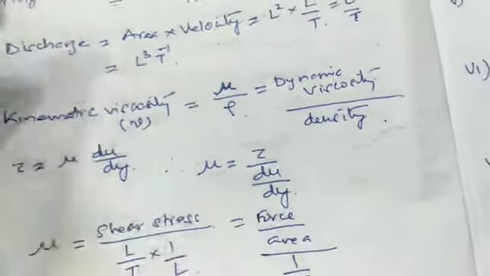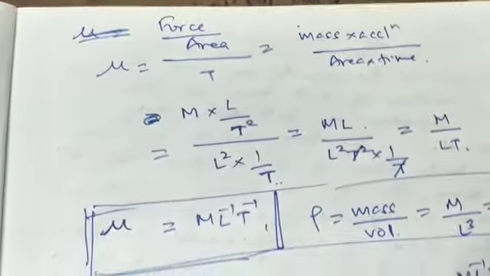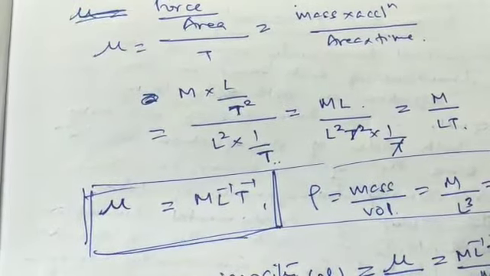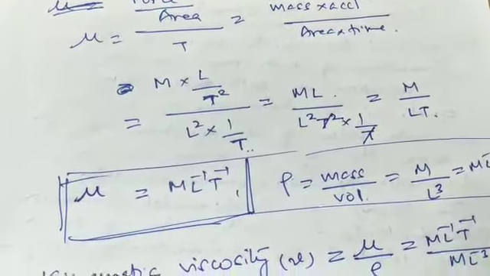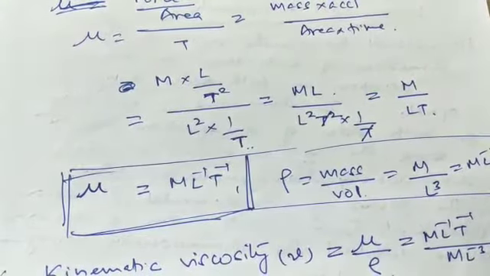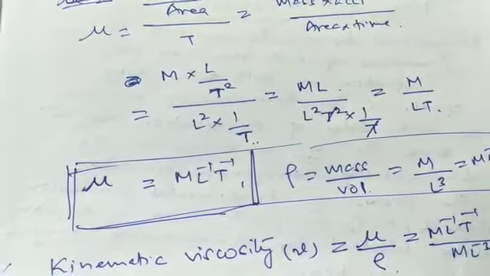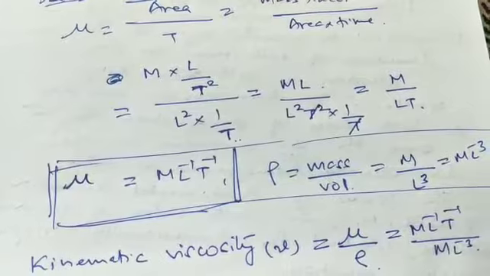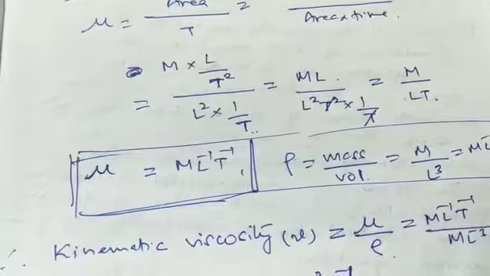So if you simplify this further, mu is equal to force by area. Force is mass into acceleration. So mass into acceleration, and the area comes in the denominator. So mass into acceleration by area into time. If you further simplify, you will get M into L by T square for acceleration, area L square into 1 by T in the denominator. So T square cancels. What you get is M L by T. So this can be expressed as M L raised to minus 1 T raised to minus 1.